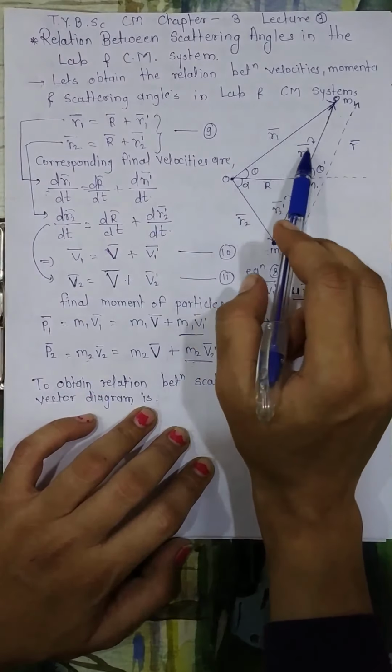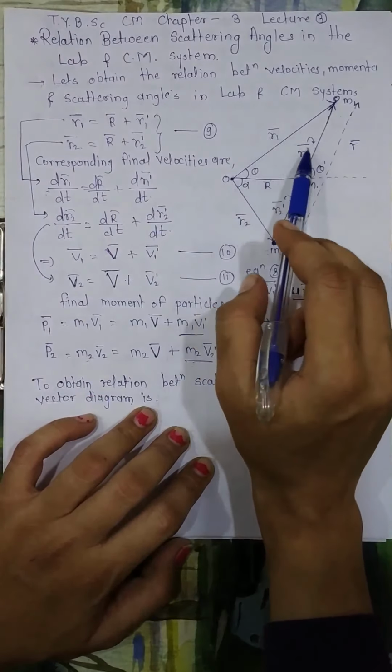Here R1 is a position vector, and when we took its derivative, we got velocity. This velocity is represented in this diagram. Similarly, R1 dash bar, if we took its derivative with respect to t, we will get the velocity, which is given here. And for R bar, if we took the derivative, its velocity comes out here. Now in this figure, let me call this point as point C.